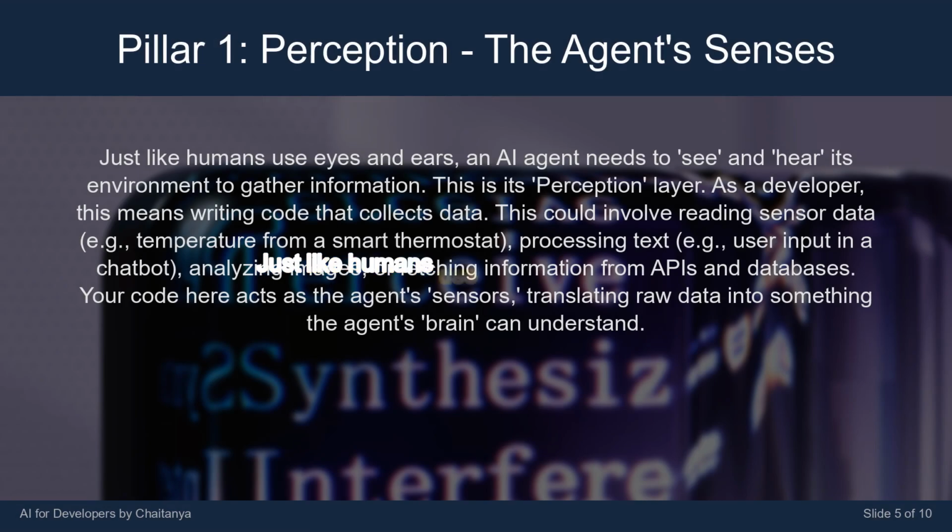Just like humans use eyes and ears, an AI agent needs to see and hear its environment to gather information. This is its perception layer. As a developer, this means writing code that collects data. This could involve reading sensor data, e.g., temperature from a smart thermostat, processing text, e.g., user input in a chatbot, analyzing images, or fetching information from APIs and databases. Your code here acts as the agent's sensors, translating raw data into something the agent's brain can understand.